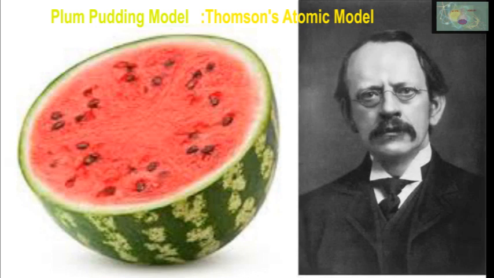In watermelon, seeds are negative charges and red parts are positive charges. According to this model, there is no empty space inside the atom. But Rutherford proved this consideration wrong.